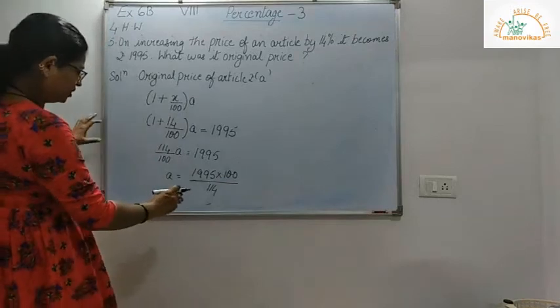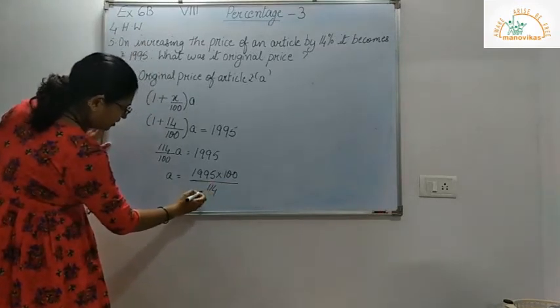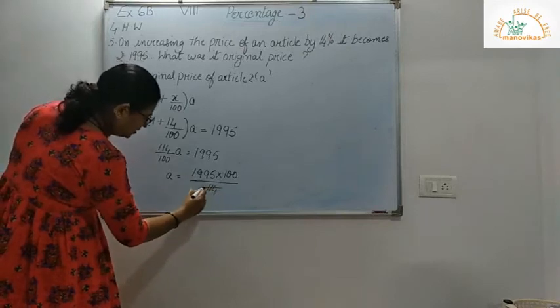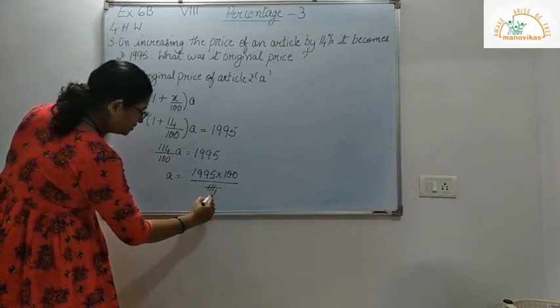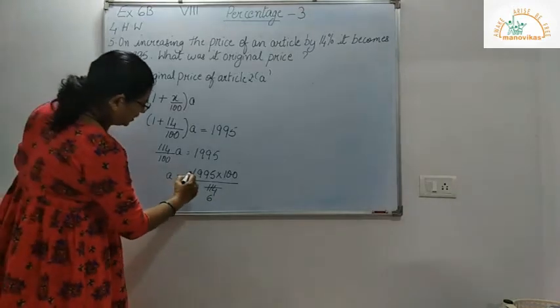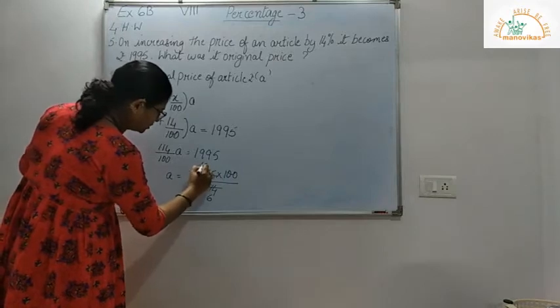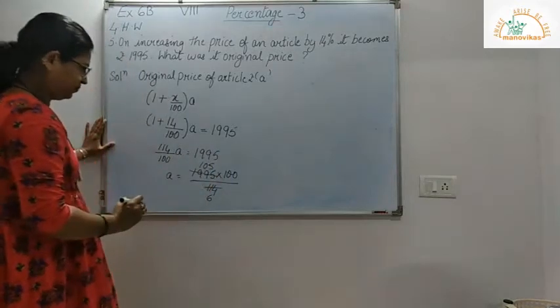So this goes with 19 6s, and here 19 1s, again 0s and 5s.